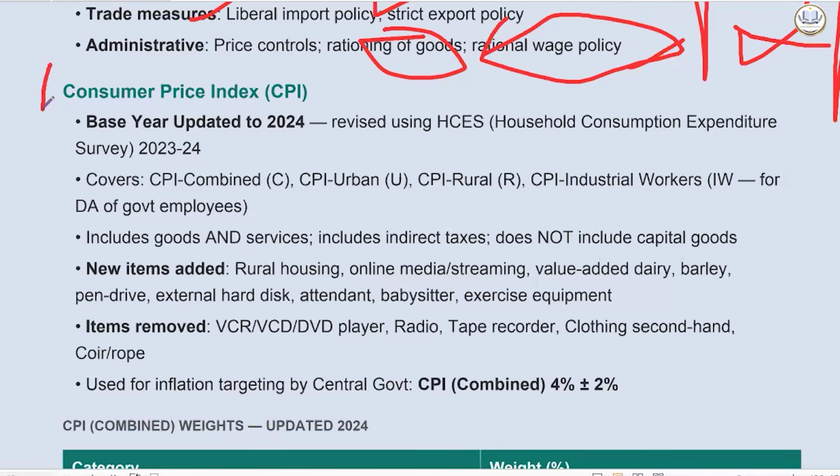Capital goods, why? What does a consumer have to do with capital goods? In the wholesale price index, okay, we can understand. The consumer price index is for us, consumers.